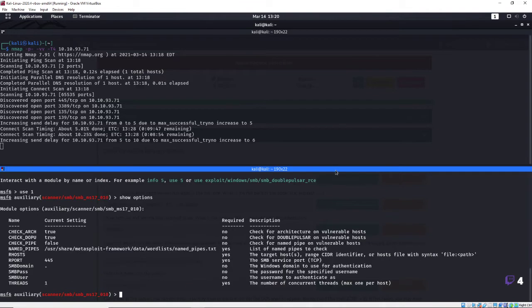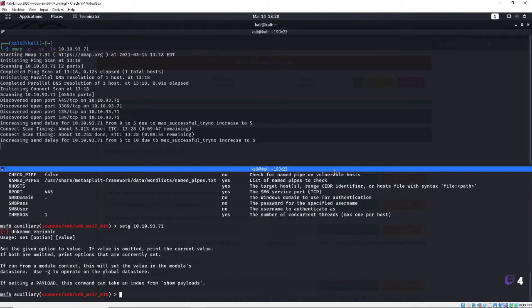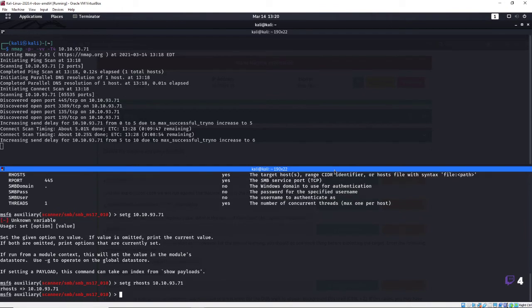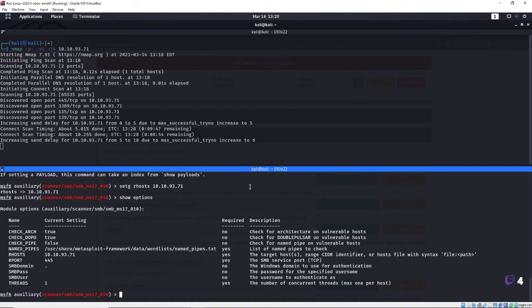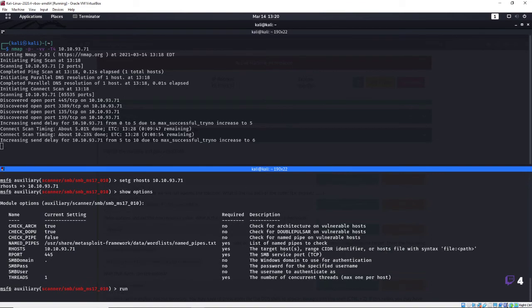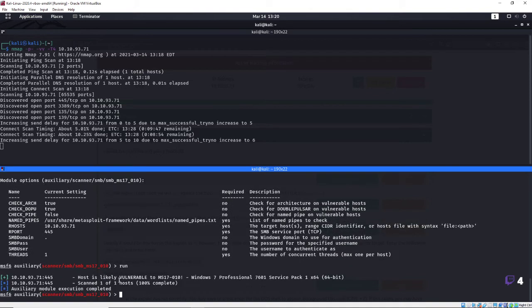And show options. We'll set G. Okay, so we're going to keep utilizing that same IP address. That means set global. All right. Oh, I might actually want to do set G our host, huh? There we go. Show options again. Doesn't look like anything else in here actually needs to be set to something, so let's run it and see if he's vulnerable. Host is likely vulnerable.